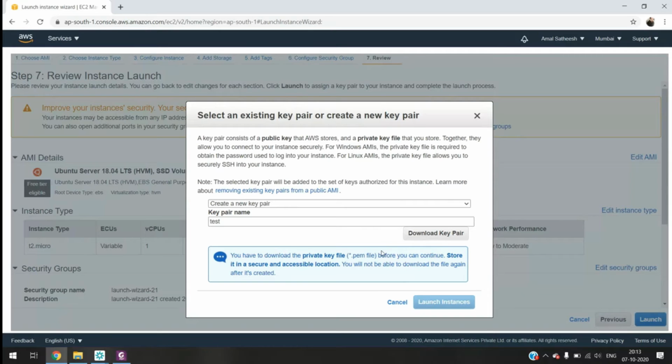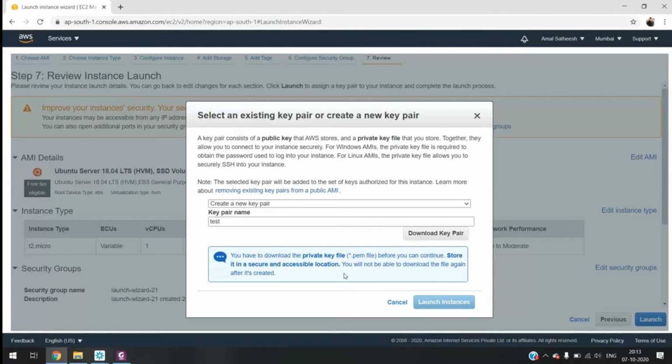You have to download the private key file before you can continue. Store it in a secure and accessible location. You will not be able to download the file again after it is created. So you can download it only once. Keep the key in a secure location. If you lose the key, you are not able to log into your instance. There is no option to download the key again.